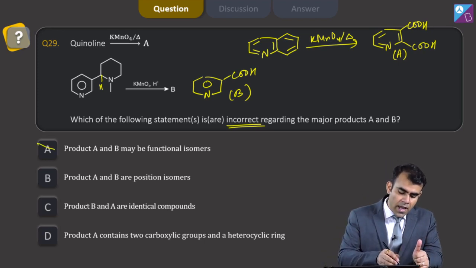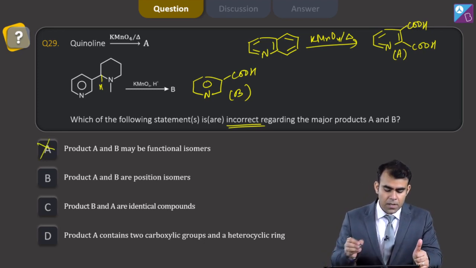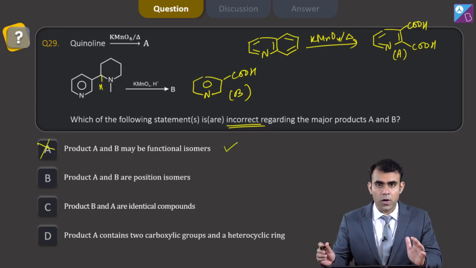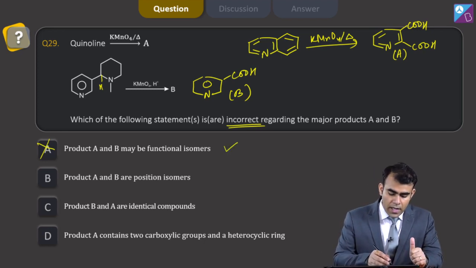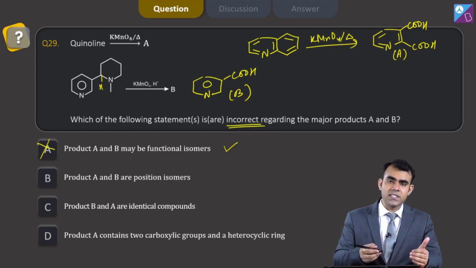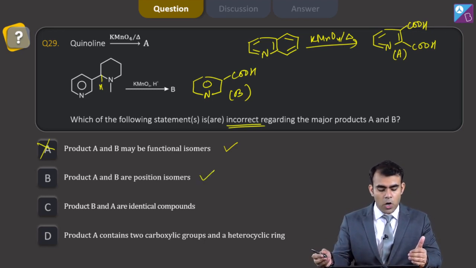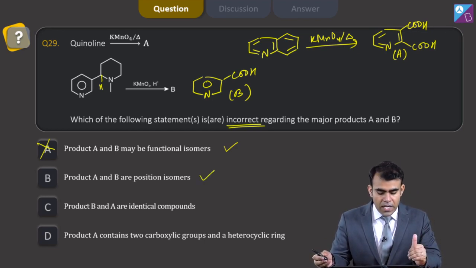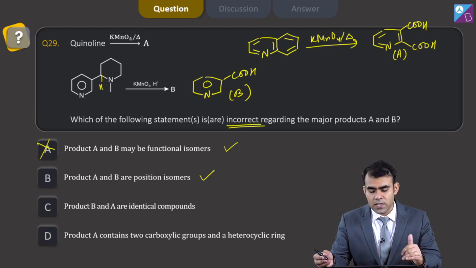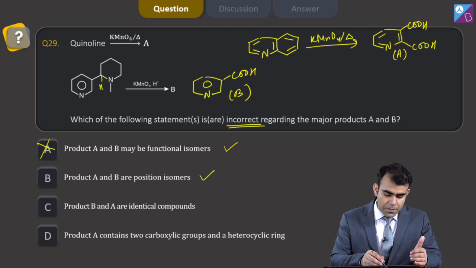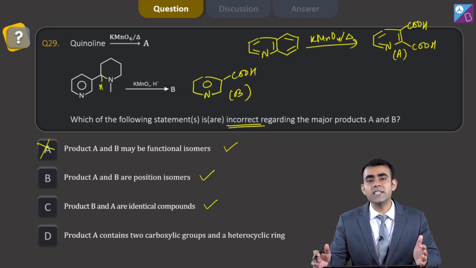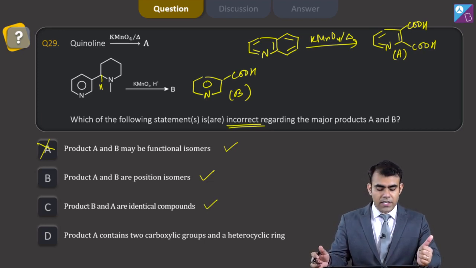So A is incorrect, and this is one of the options. A and B are position isomers, again this is incorrect, so this is one of the options. Product B and A are identical. How are they identical? They are completely different, but we are looking for the incorrect option, so this is an incorrect option.